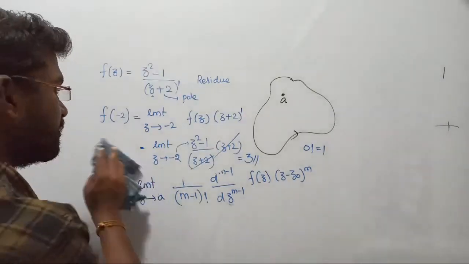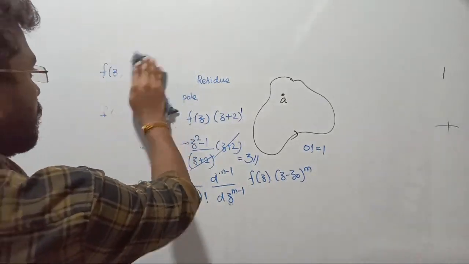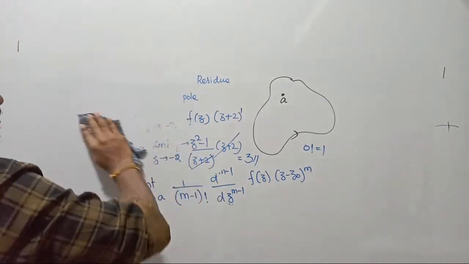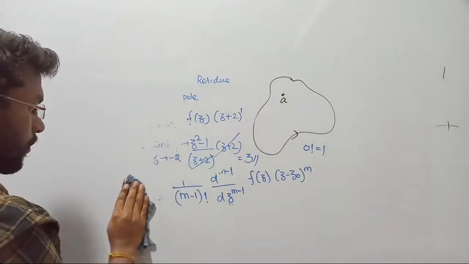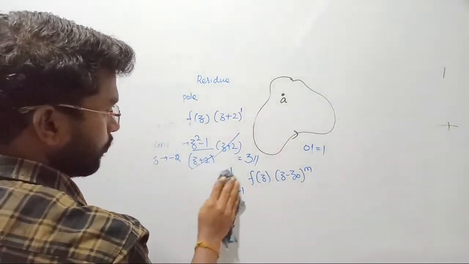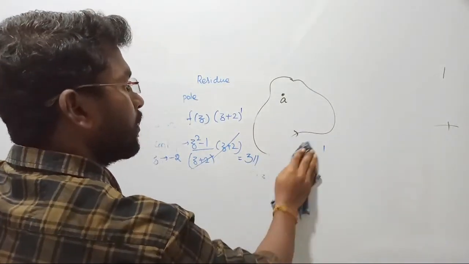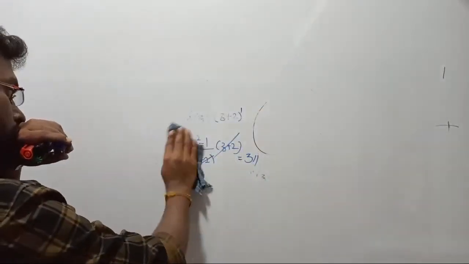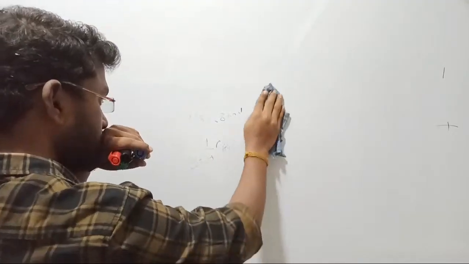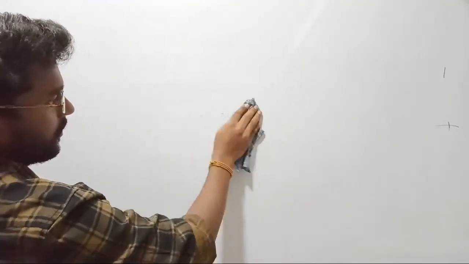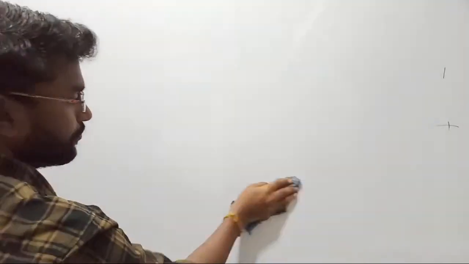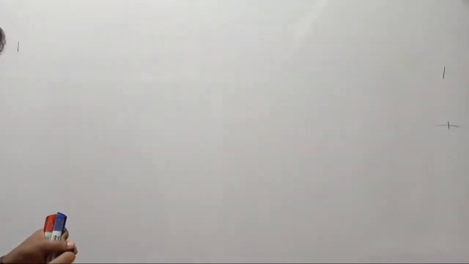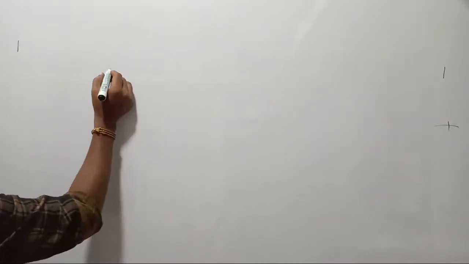Let us take some other example, right? Let us remove all these things. Now next, let us take some other example.